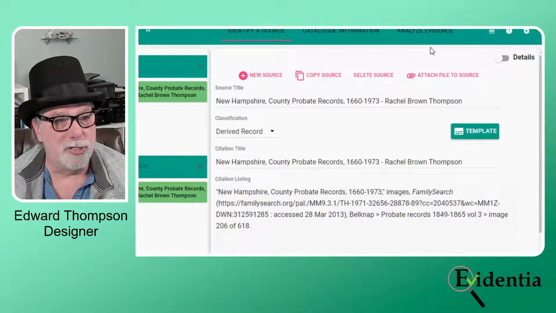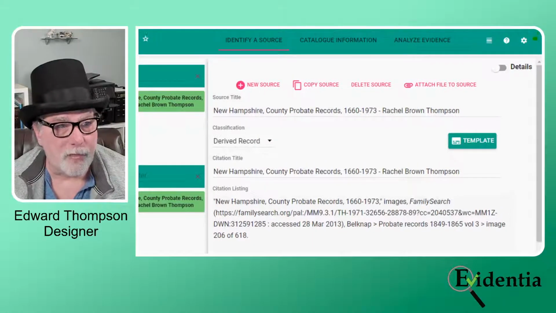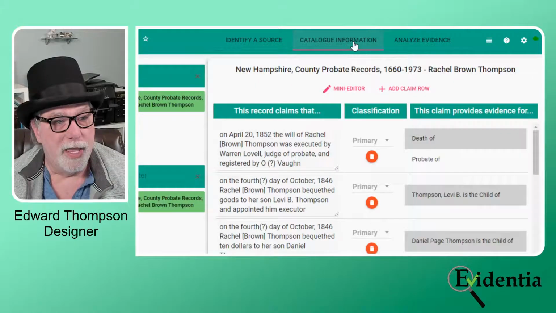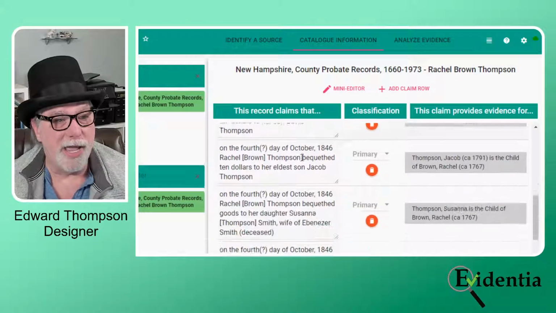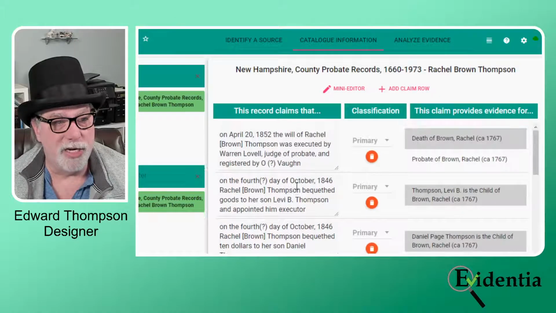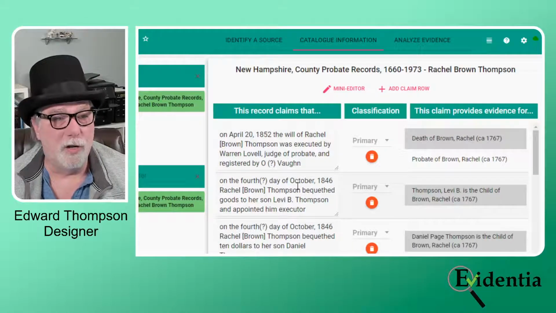But where the real interesting work comes is in the step of cataloging information. And you'll see here that I have a ton of information that I was able to extract from the will.